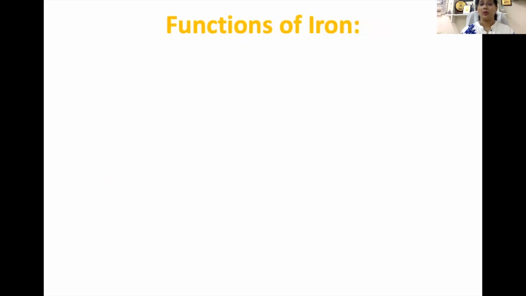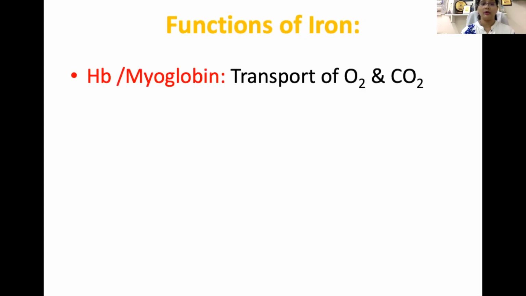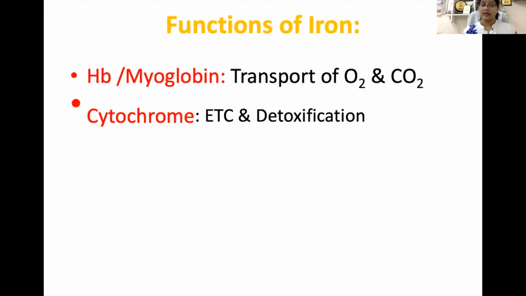Now let's see what are the functions of iron. As we all know, hemoglobin and myoglobin are important because they transport oxygen and carbon dioxide in our body. Then cytochromes, which are present in the electron transport chain, help in the transfer of reducing equivalents.